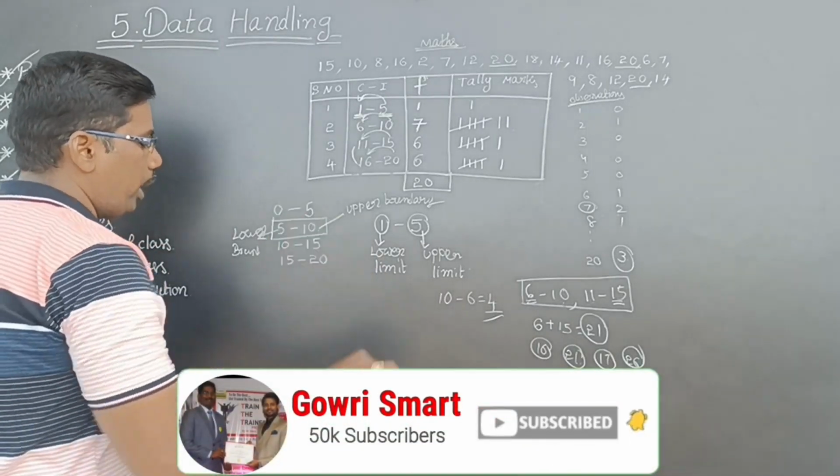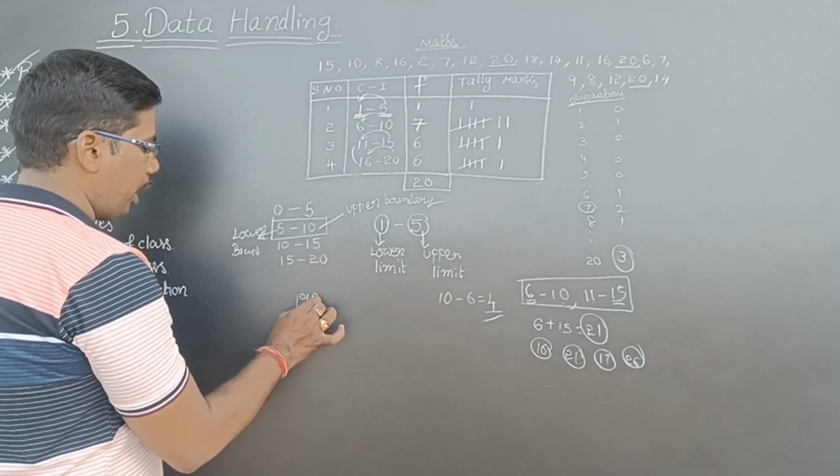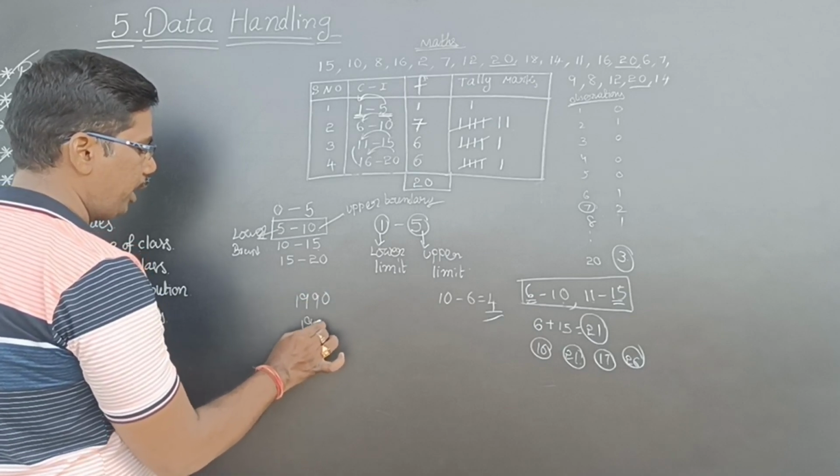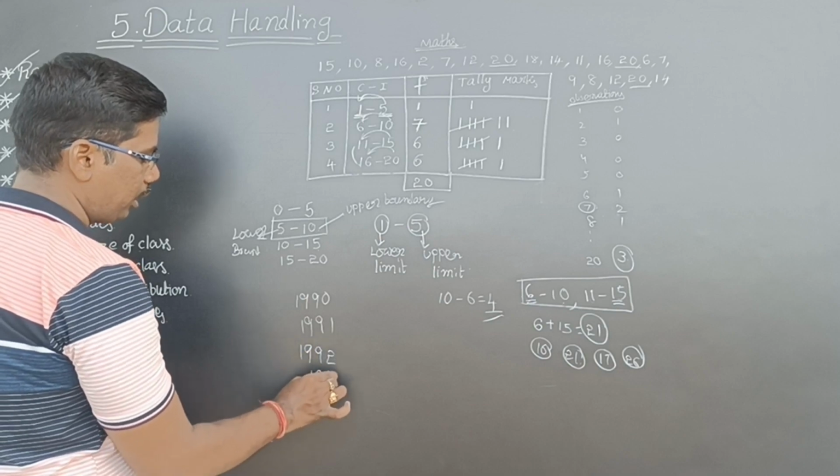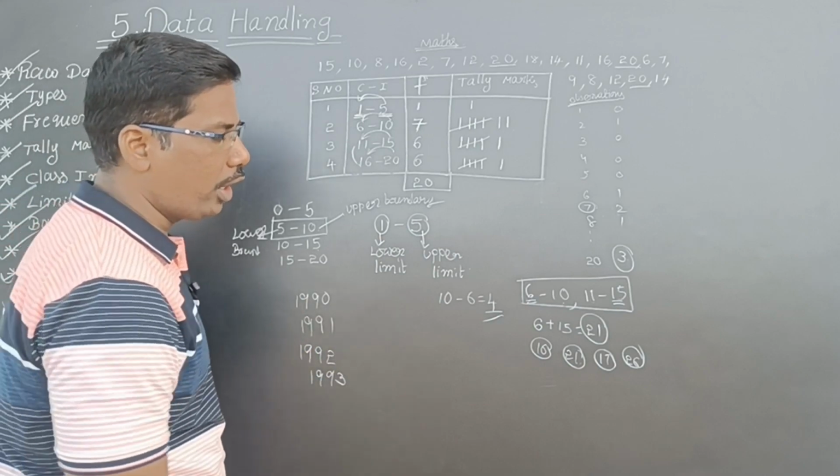For example, in olden days, I am saying 1990, 1991, 1992, 1993. These 4 years they have mentioned like this.